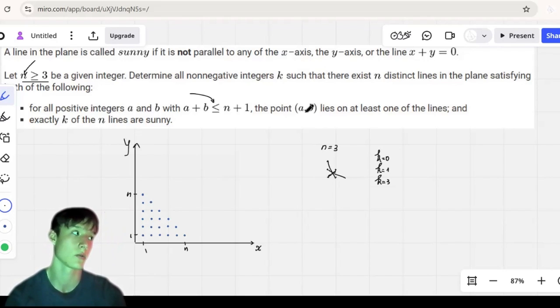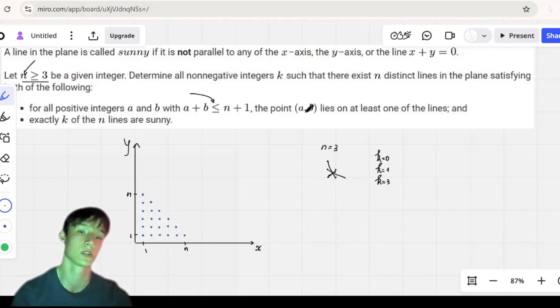We guess that our answers are 0, 1, and 3. So our next question is, how can we show that? How can we show that the answers are 0, 1, and 3? Well, either there is a specific formula that says, okay, if you have more than this amount of sunny lines, we bound something and it doesn't work. So you bound the amount of points they cover or something else, and you bound it all together, and you get that you can't get more than 3 sunny lines, never.